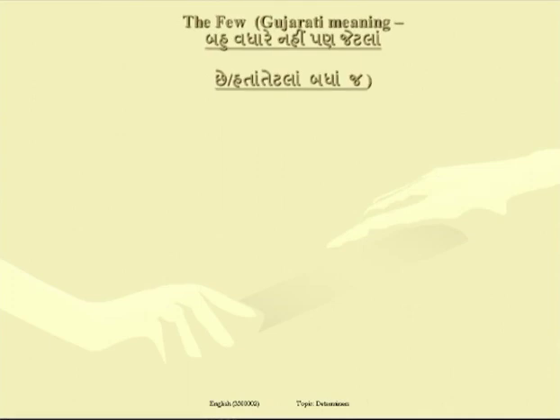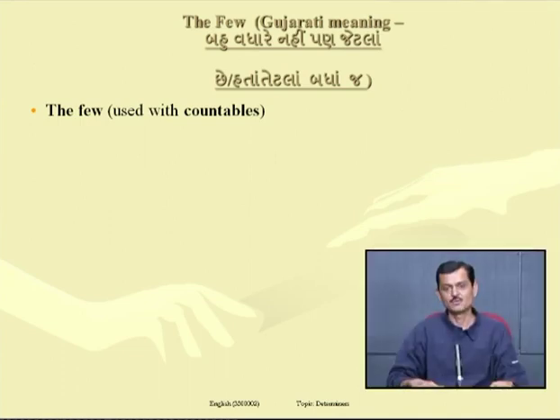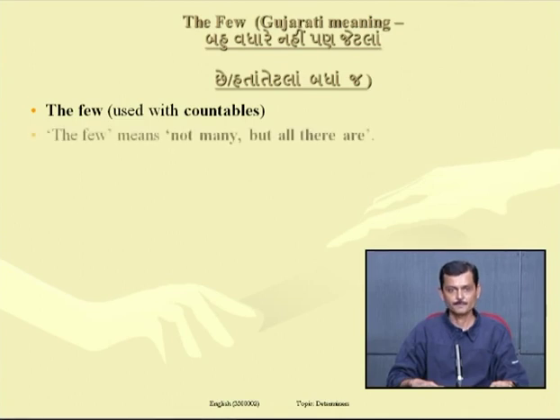Next item is the few. Again, have a look at the Gujarati meaning of the determiner the few. The few is used with countables. In other words, the few is used with countable nouns, those nouns which can be counted. The few means not many, but all there are.